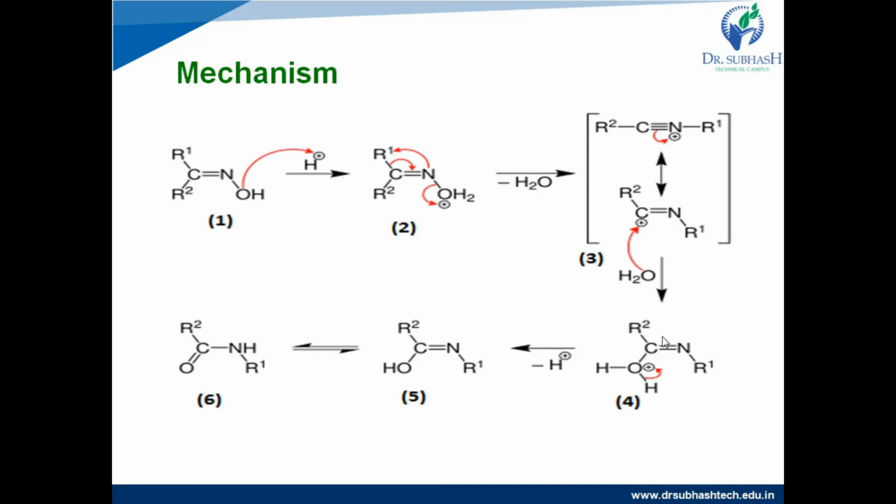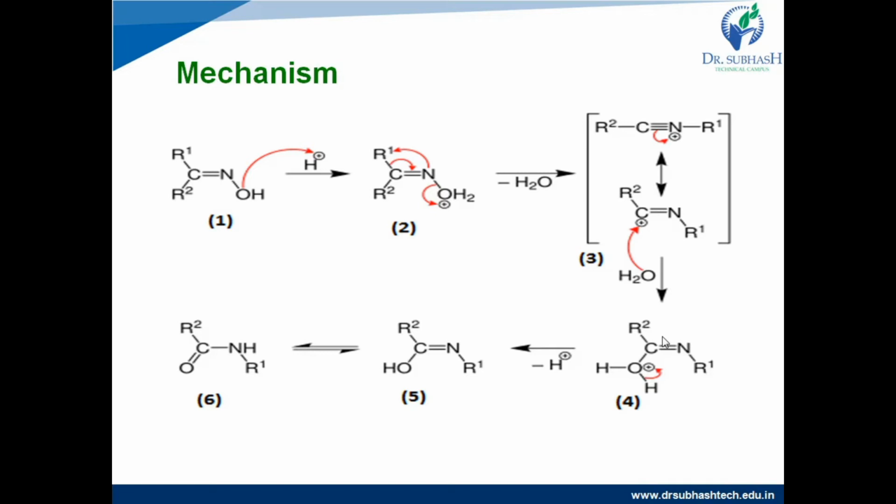Next, the mechanism. See, the first structure is the oxime. In the first step, protonation of this oxime occurs and forms structure 2. See how this proton is attached to the oxygen by using an electron pair of the oxygen and forms structure 2. That's why in structure 2 the oxygen acquires the positive charge, because its lone pair of electrons is used by the proton to form the bond with it. Now in the next step, dehydration occurs. How?